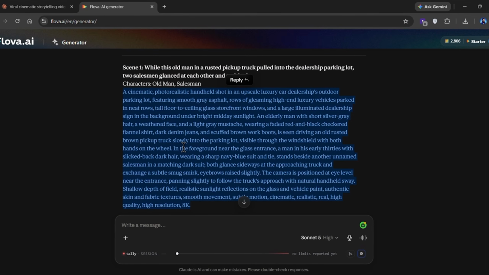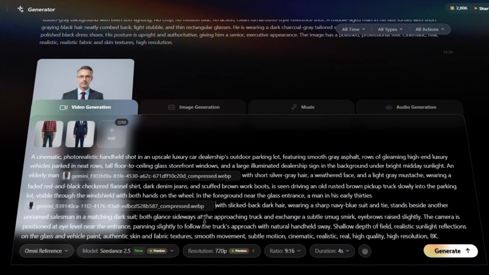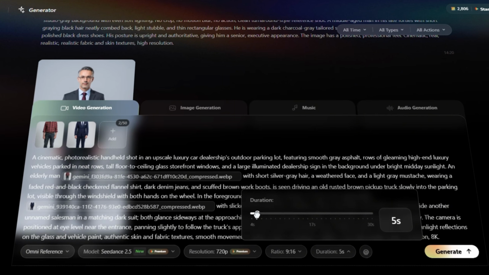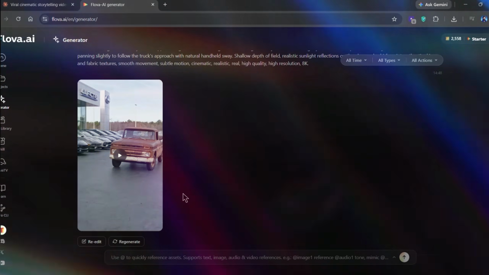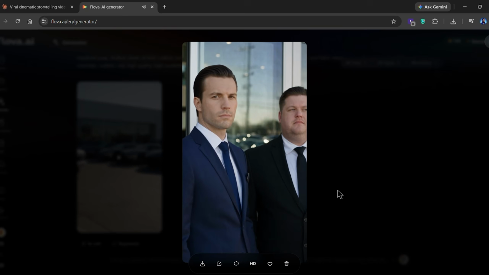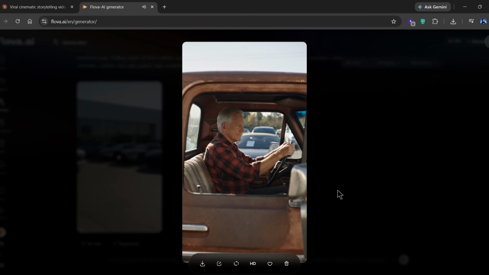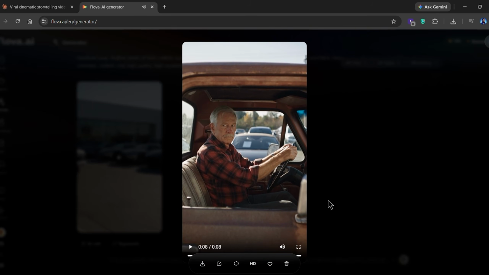Then go back to Claude and copy the video prompt for scene 1. Lastly, choose your resolution, aspect ratio, and your video duration, and hit the generate button. As you can see, scene 1 is done. Bro, this actually looks insane.